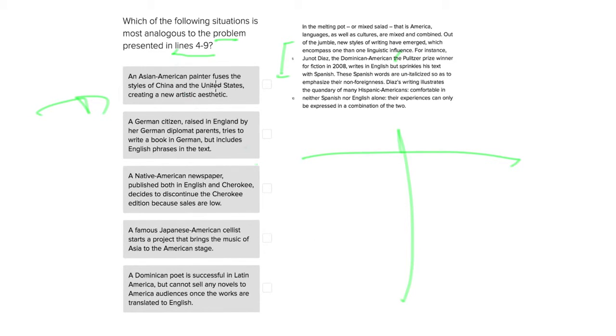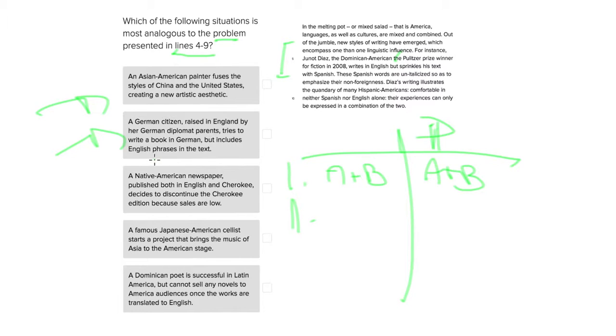An Asian American painter fuses the styles of China and the United States, creating a new artistic aesthetic. So this makes sense and could be the answer choice, given that we have the mixture of two elements, just as we had the mixture of two elements in the passage. Let's go ahead and consider the second answer choice.